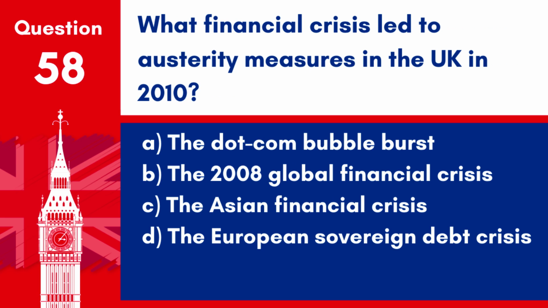Question 58. What financial crisis led to austerity measures in the UK in 2010? A. The dot-com bubble burst. B. The 2008 global financial crisis. C. The Asian financial crisis. D. The European sovereign debt crisis.